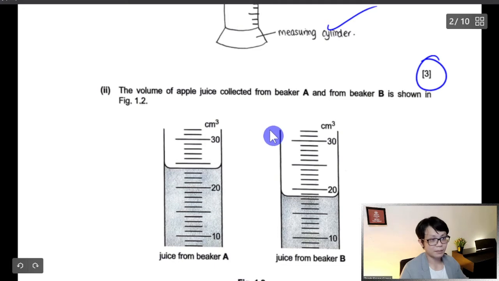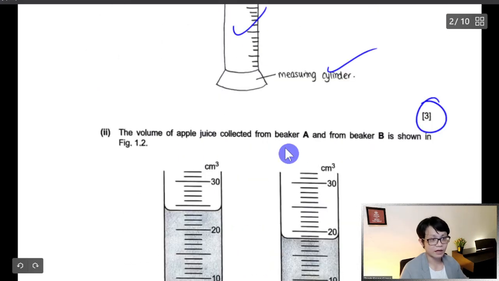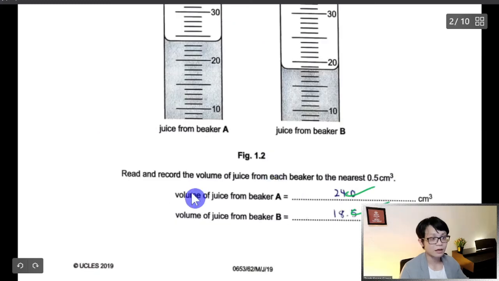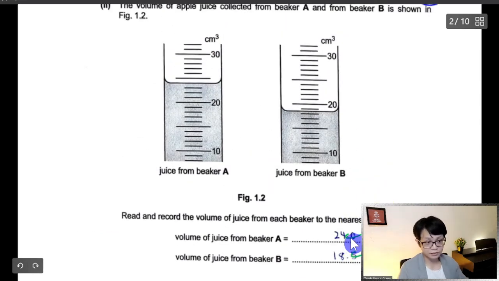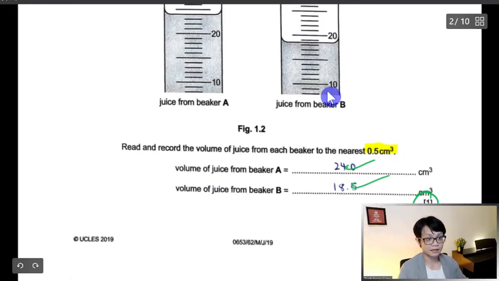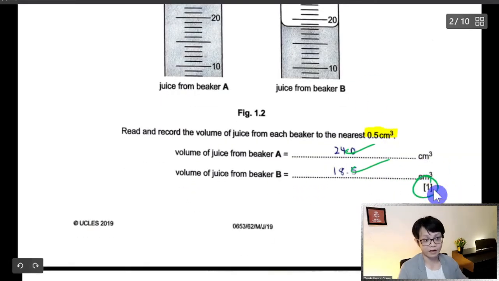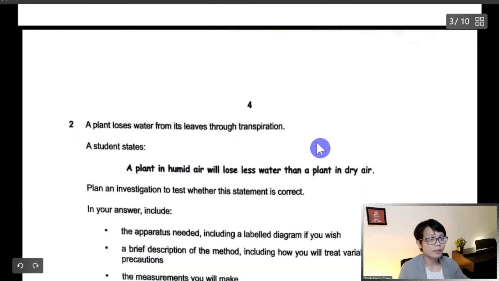This is the reading. Don't overlook the question. Sometimes students just overlook it. And the keyword is this one, 0.5. Sometimes students go wrong because they write 24, not 24.0. So this student is very good because he put 24.0. The question says either you put 0.0 or 0.5. And this is also very good. He said 18.5, but it's only 1 mark. Still good. But if you don't put this 0.0, you straight away get 0 marks.